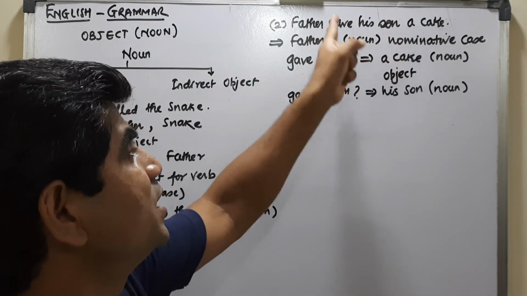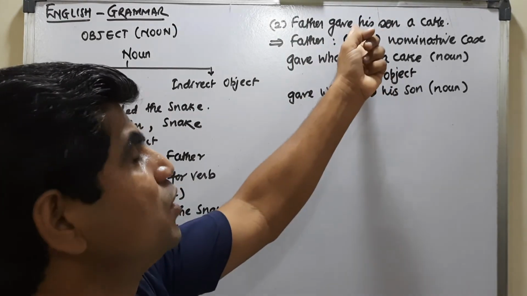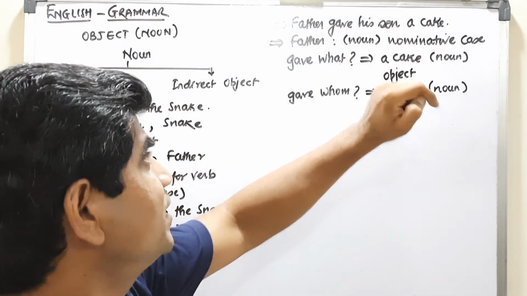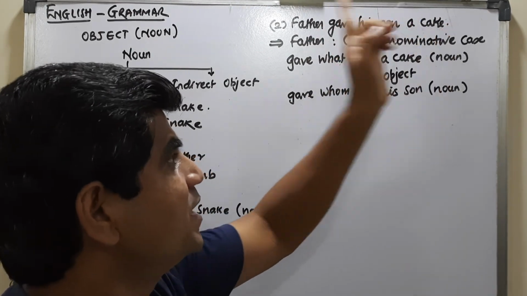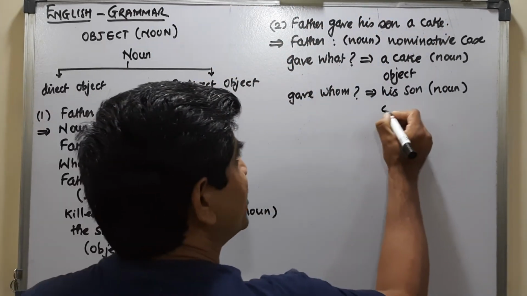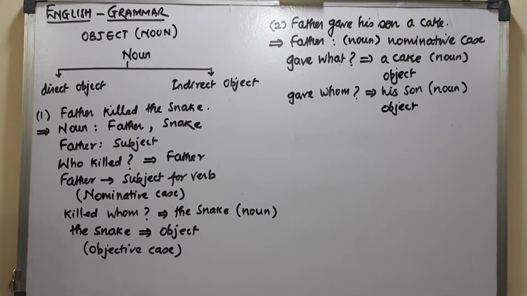Gave to whom? If I ask like this, gave to whom? To his son, right? So gave whom? His son. Gave what? A cake. That means this also is an object because action is passing. Now here there are double objects.